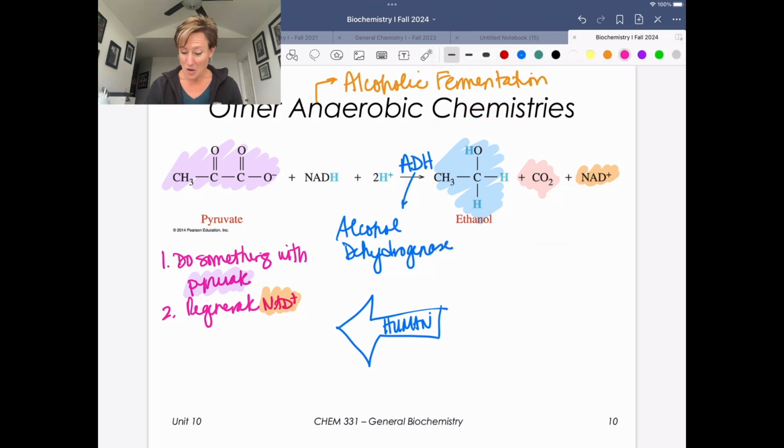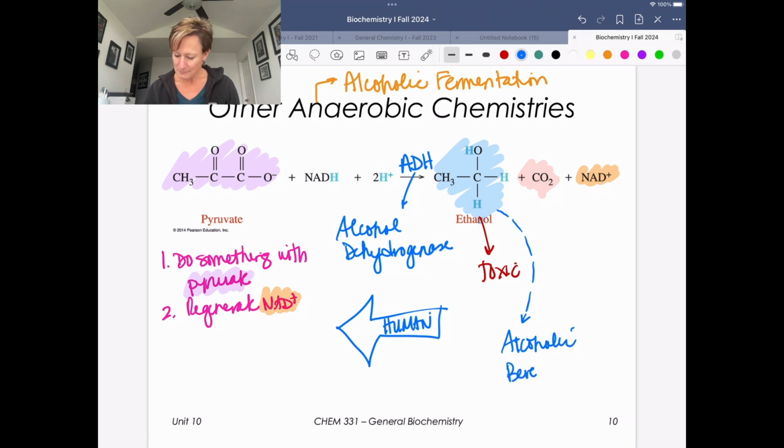Truthfully, alcohol or ethanol is toxic. And so this is a problem because this is a toxic byproduct. And then the CO2 just gets eliminated. But here's why this biochemistry is important to the beer and winemaking industry: this piece is how you make an alcoholic beverage. I can't spell beverage. And this is how you carbonate it. So this is how you generate a carbonated beverage.